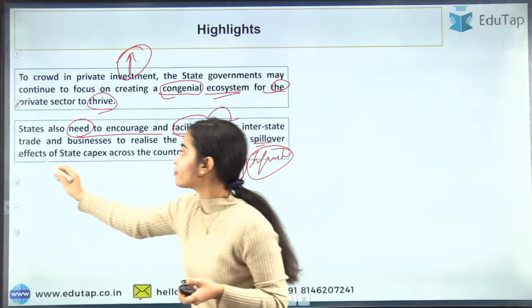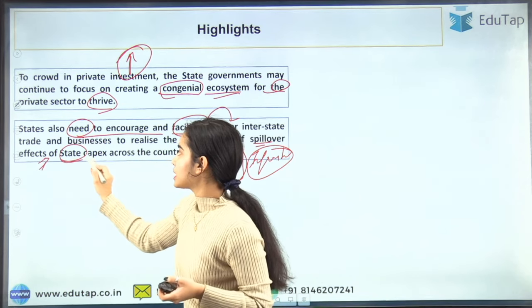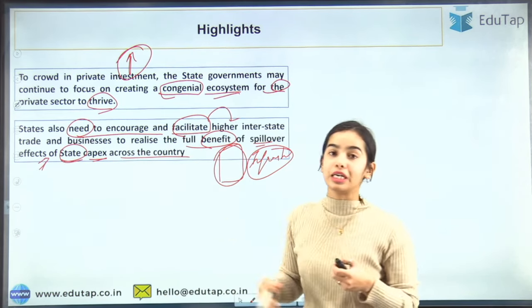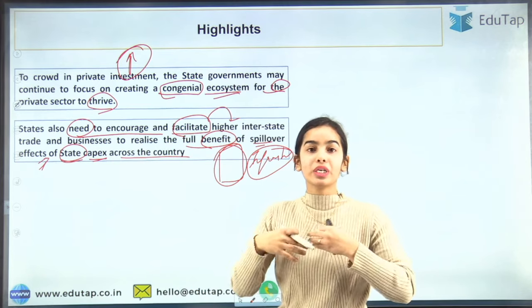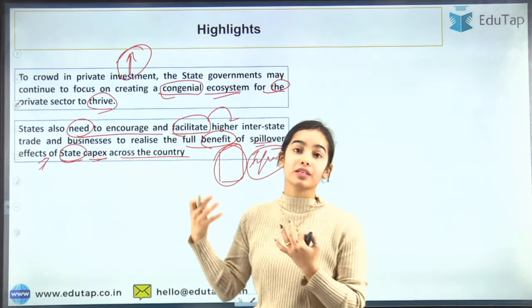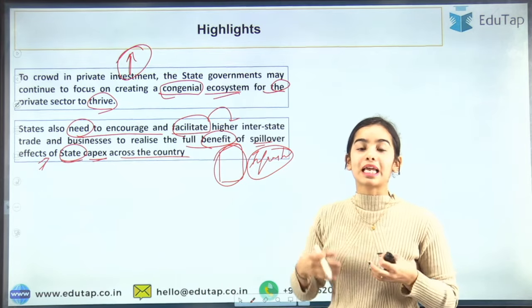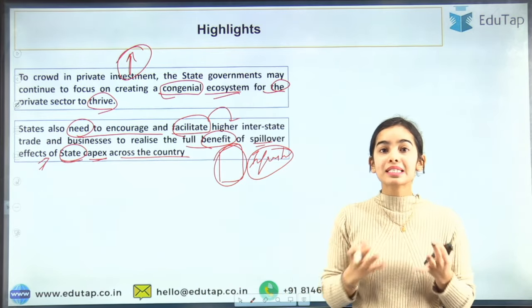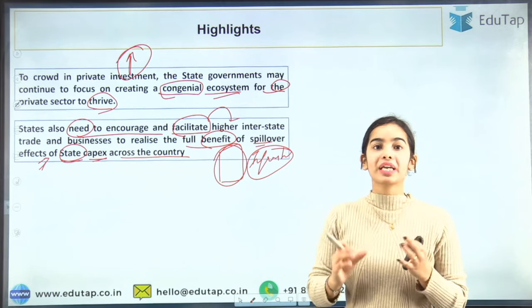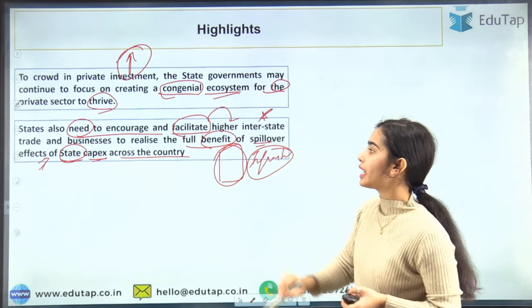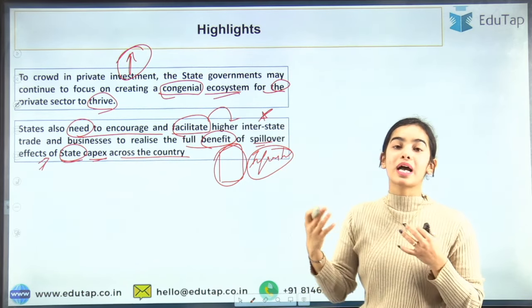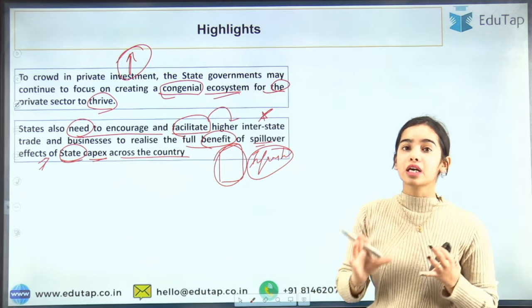So the spillover effects are quite good for state capex across the country. The state that is doing the capital expenditure and has good capital, from there the spillover effects can go to other states through business activities, through higher economic activities, and through good interstate trade. This also has to be facilitated by the state governments only.